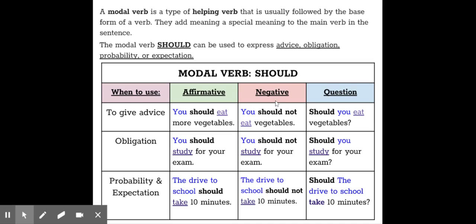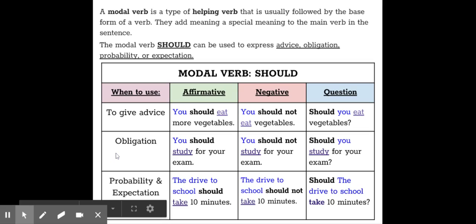In the negative form, you should not eat vegetables. You take not and you place it after should, and this becomes negative. And then if you want to make it a question, you switch the placement of your subject so that it's the second word in the sentence and should is the first. So again, you just flip flop the subject and should. So should you eat vegetables? And don't forget that question mark at the end.